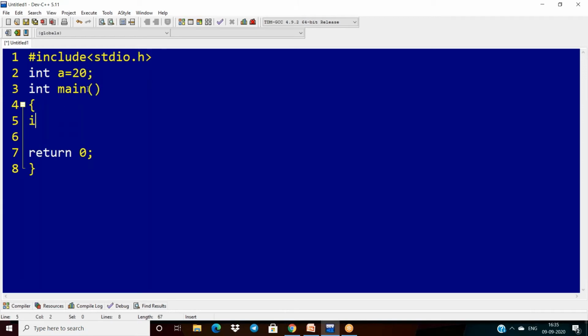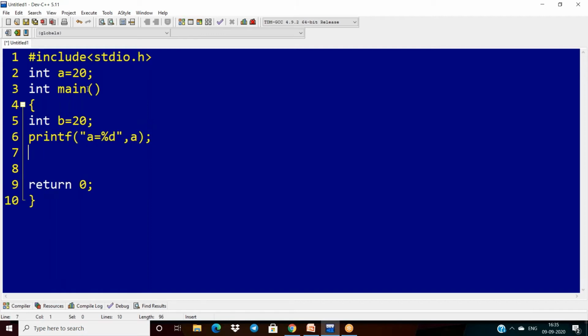And here I am declaring one more variable called b whose value will be 10. And after this, I am trying to print these two values here. printf a is equal to %d comma a, and I can write printf b equal to %d comma b. I have to separate these two outputs with a new line.